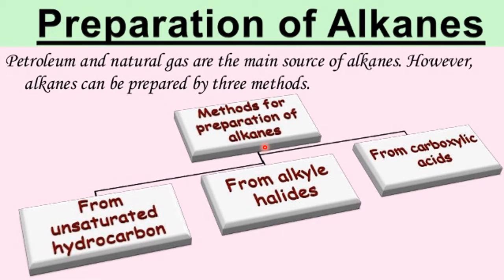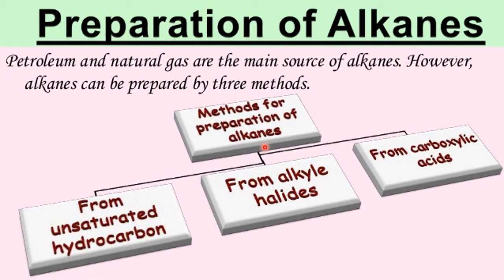For all four classes of hydrocarbons, we have to study preparation, properties, and uses. And in between, here and there, the structure part or the isomerism part or some other part will mix. Otherwise, the main discussion is preparation, properties, and uses. And the same knowledge you will apply in the industry, and that becomes the application of hydrocarbons. So let us start.